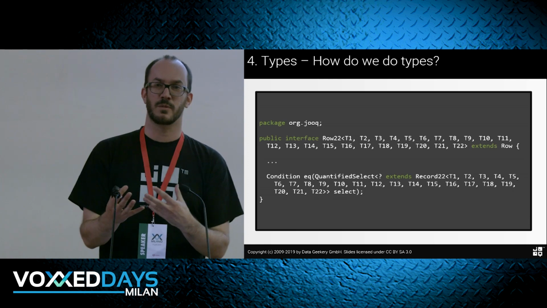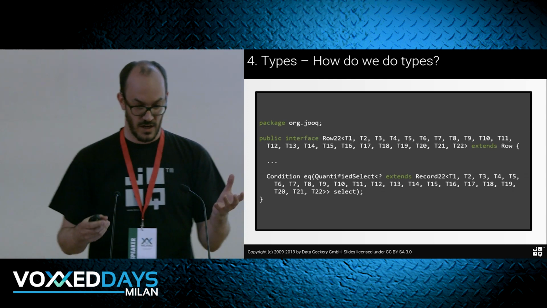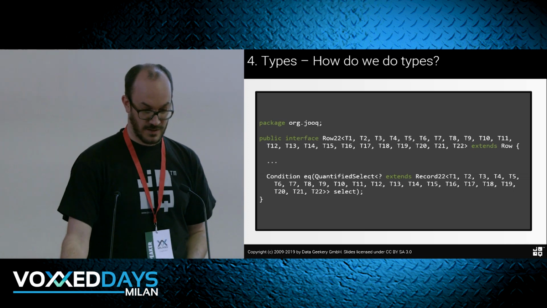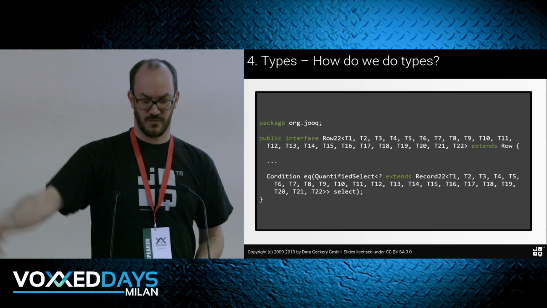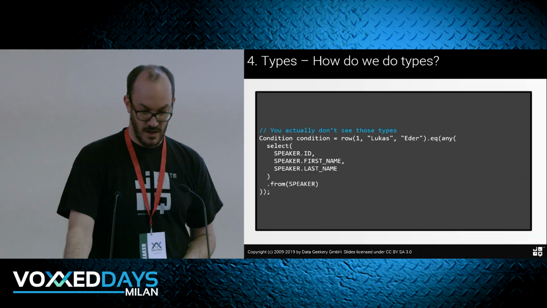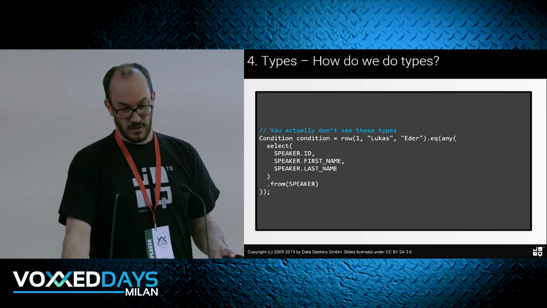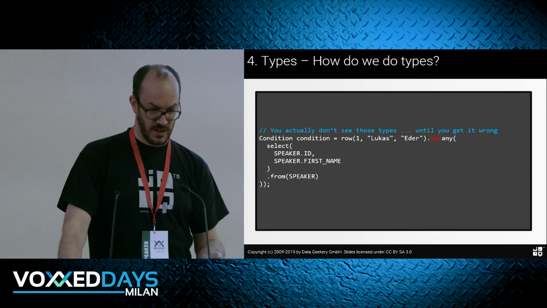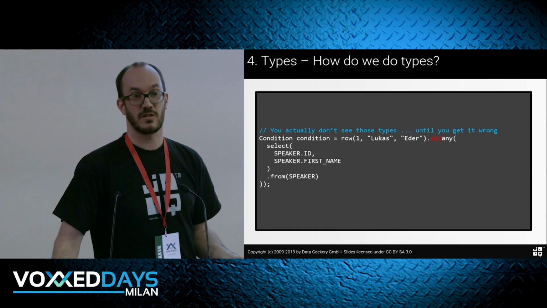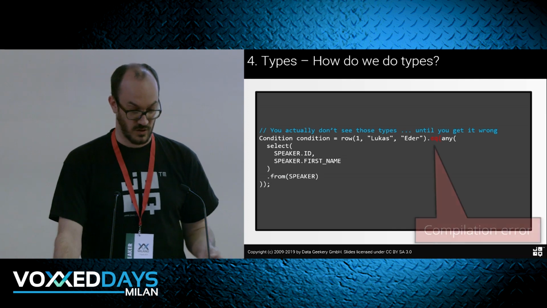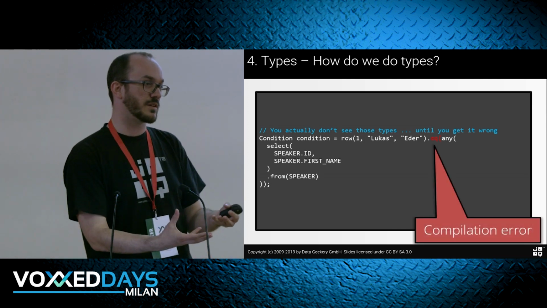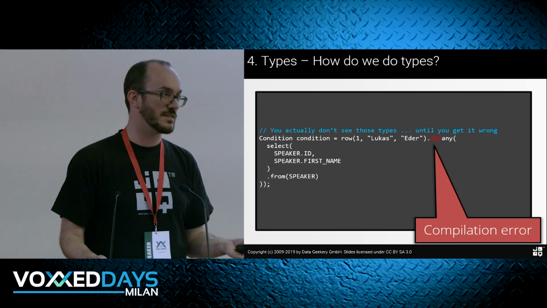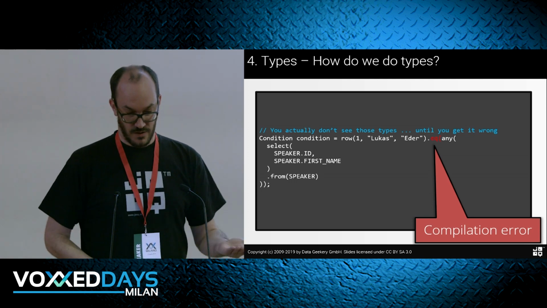So structural typing can be very useful, even if it's sometimes a bit hairy. So on this row 22 type, you have a condition method that can take the same type again with the same type variables, and you're thinking, what's the point of that? The point of that is, I can compare a tuple with a subquery in jOOQ, and if I forget one of the columns, I'm getting a compilation error here because that doesn't type check anymore. So structural typing can help here if you can hide it well enough from the user, so the user should not see these types, and then you have this kind of benefit.